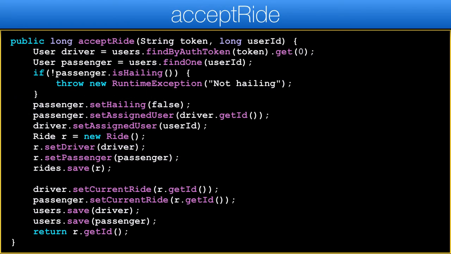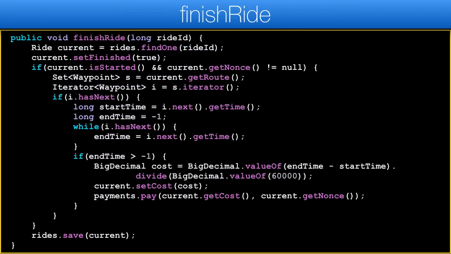To get this to work, I had to make a few changes to the acceptRide method. I added the ride reference to both the driver and passenger for future reference. I moved these lines downward because the ride ID will only be available after the ride's save call. Since payment is handled on the server side, we can go directly to it even before we do the client side. I've decided to do this in the finish ride method. A ride that was finished before it was started is effectively cancelled. A ride without a nonce can't be charged at all.